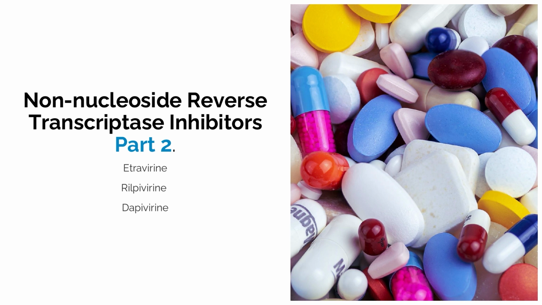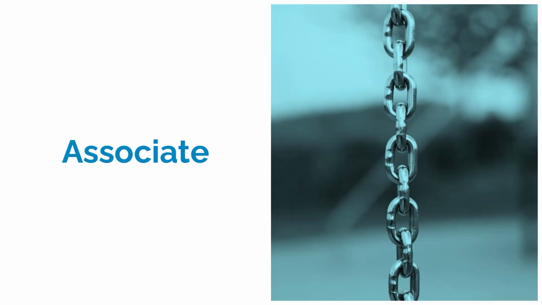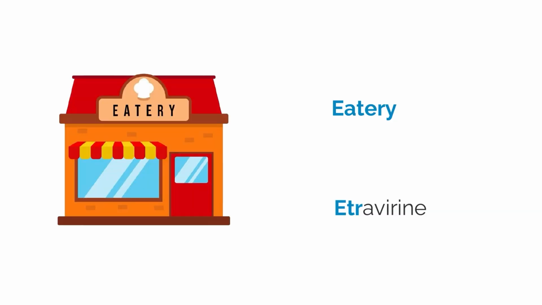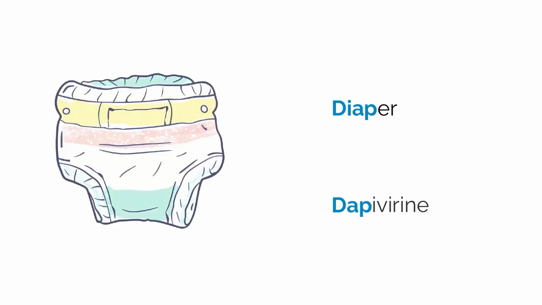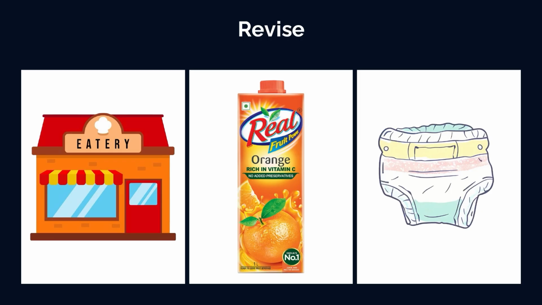Let us memorize non-nucleoside reverse transcriptase inhibitors Part 2, which include etravirine, rilpivirine, and dapivirine. Associate. Here we will associate the drug names with common words. Eatery should remind you of etravirine. Real juice should remind you of rilpivirine. And diaper should remind you of dapivirine. Revise. Eatery for etravirine, real juice for rilpivirine, and diaper for dapivirine.